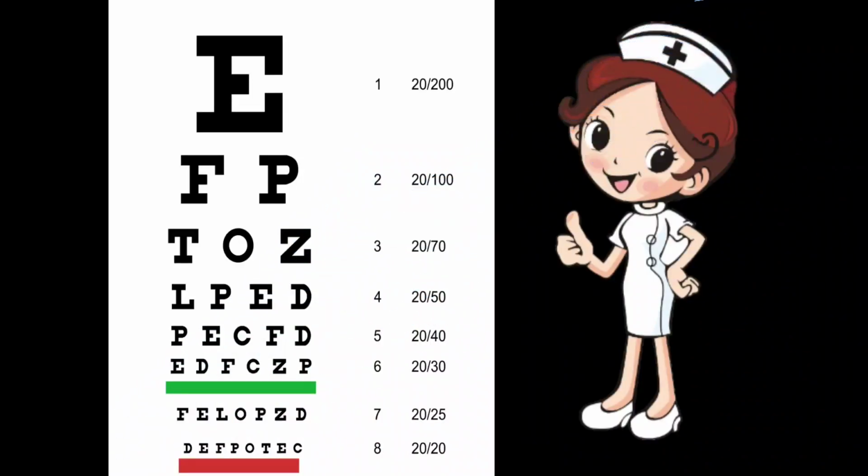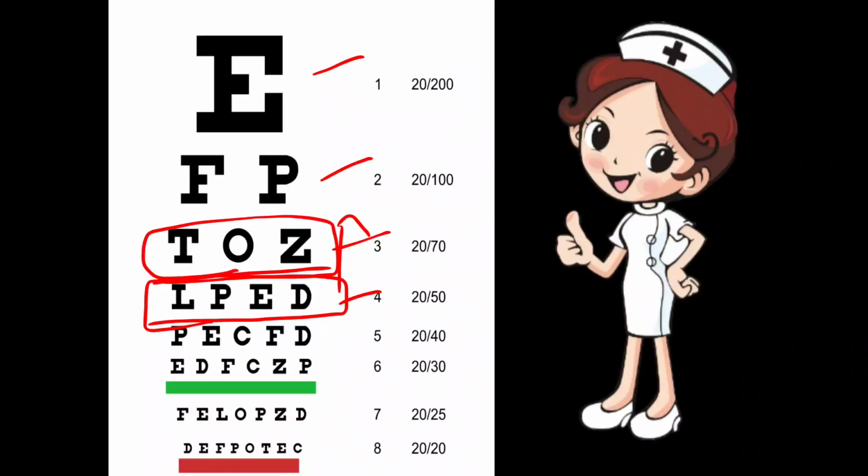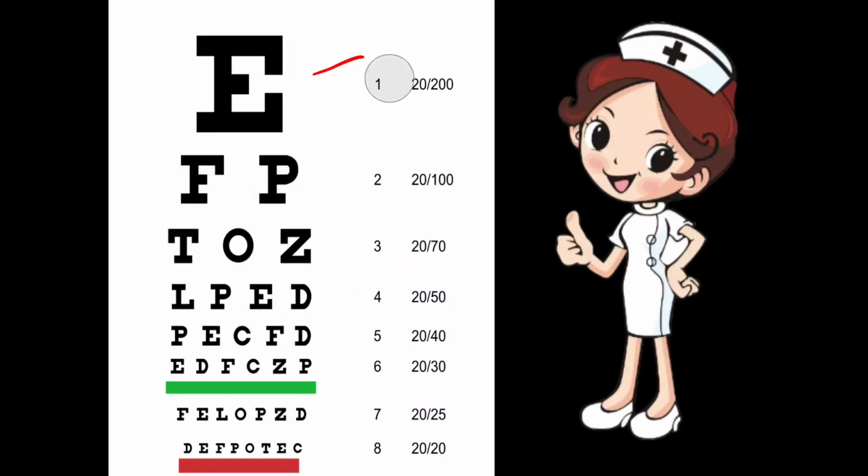Now here, if you consider the first letters shown here, they are 6/60, 6/36, 6/24, 6/18. So here is 6/18. So the visual acuity of a low vision person is less than 6/18. Means he or she can read the 6/24 part, this one is 6/24 part or the full 6/24, but it should be less than 6/18 in the better eye. Okay, that person is considered a low vision person.